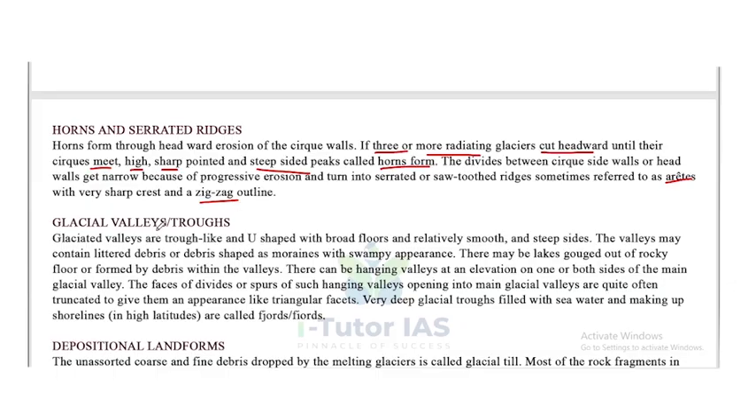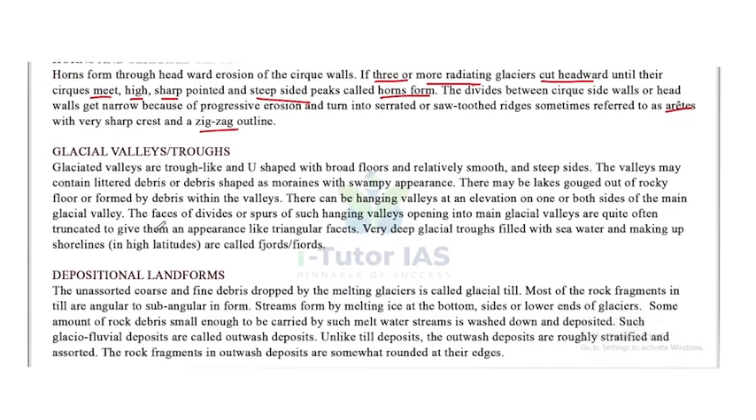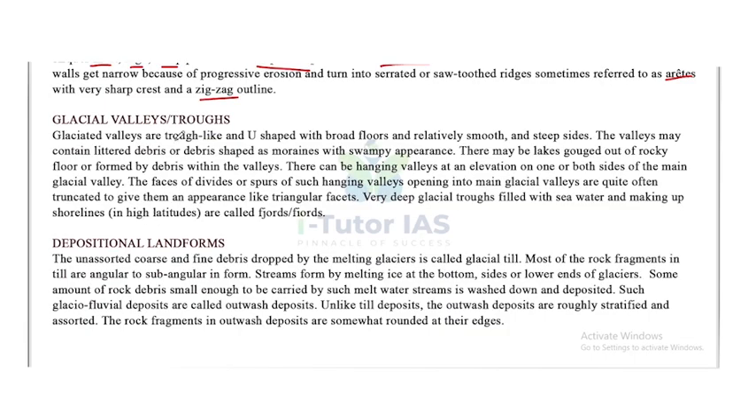Now, glacial valleys or troughs. Glaciated valleys are trough-like and U-shaped with broad floors and relatively smooth and steep sides. The valleys may contain littered debris or debris shaped as moraines with a swampy appearance. There may be lakes gouged out of a rocky floor or formed by debris within the valleys.